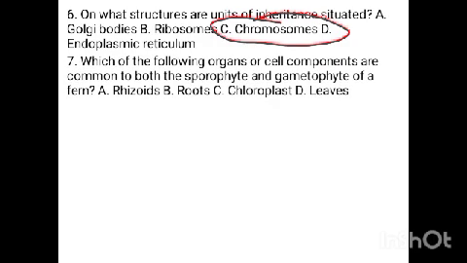Which of the following organs or cell components are common to both the sporophytes and the gametophytes? That is the reproductive structure, the alternation of generation found in bryophytes and pteridophytes. So we have chloroplast present in both the sporophyte and the gametophyte stage of a fern or a bryophyte. It is common to both stages.